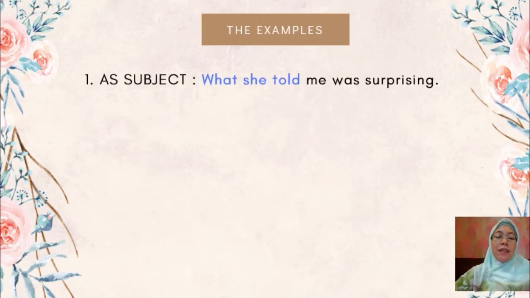Number 1, noun clause as a subject. What she told me was surprising. The noun clause is what she told me. This functions as a subject. Was surprising is the predicate.